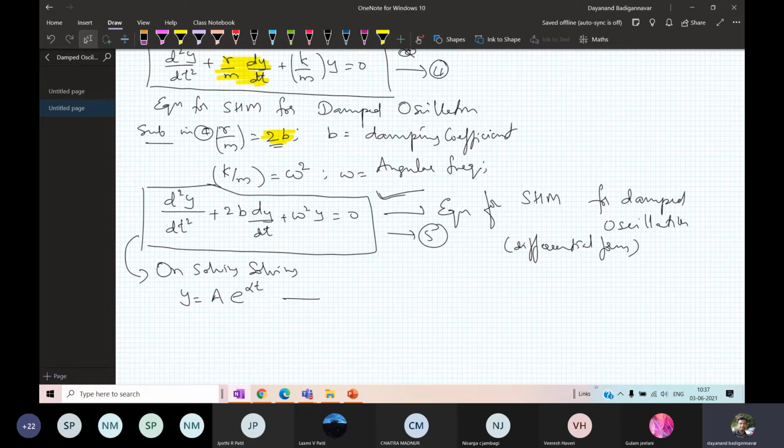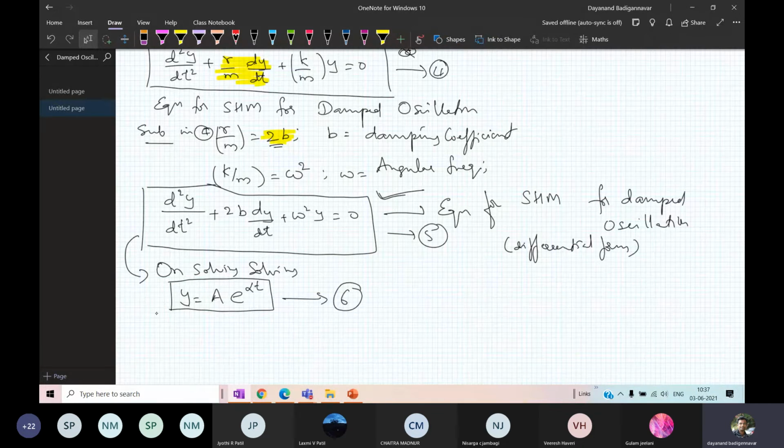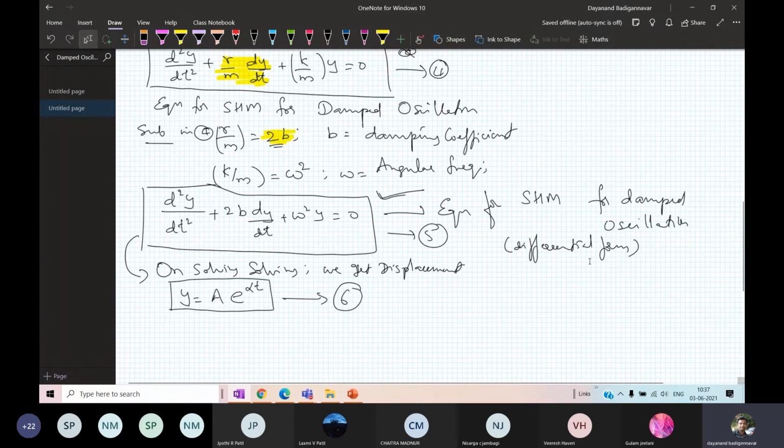This is equation number 6. Very important. What is this y? On solution, you get the displacement in a damped medium. The equation is y is equal to a into e raised to alpha t.